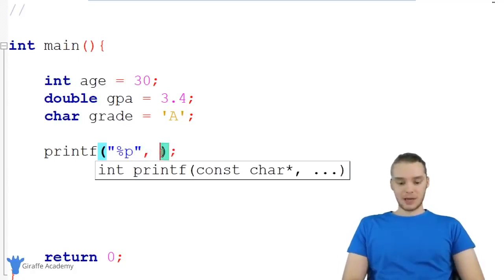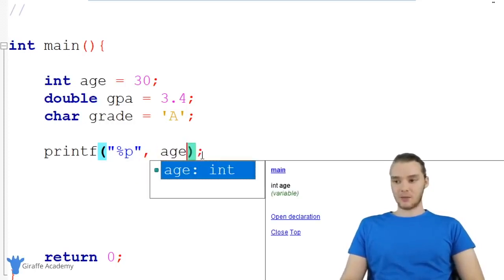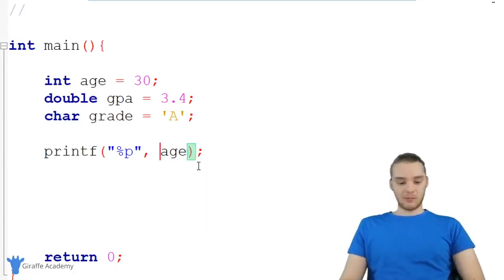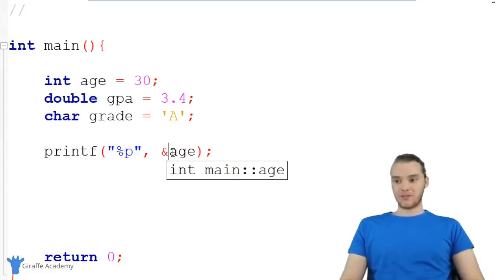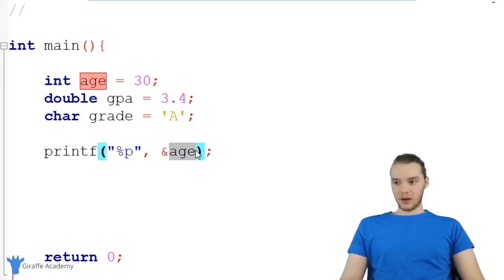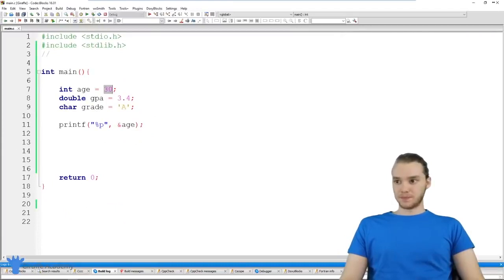And now I'm going to type out the name of the variable whose memory I want to access. So I'm going to access the memory address of age. And before the variable, I'm just going to say ampersand. So I'm going to make an ampersand age, and I'm going to say %p. And now we should be able to print out the memory address where the variable age is stored. In other words, we can print out the memory address where this value 30 is stored. So let's go ahead and run our program.